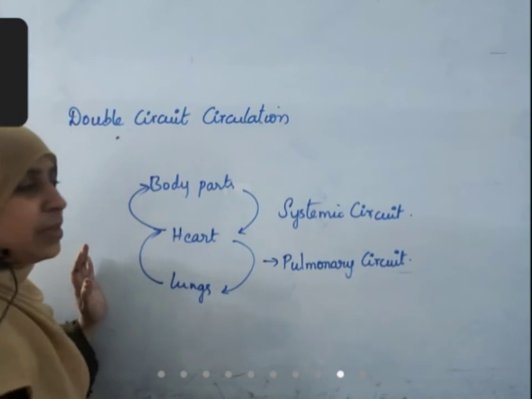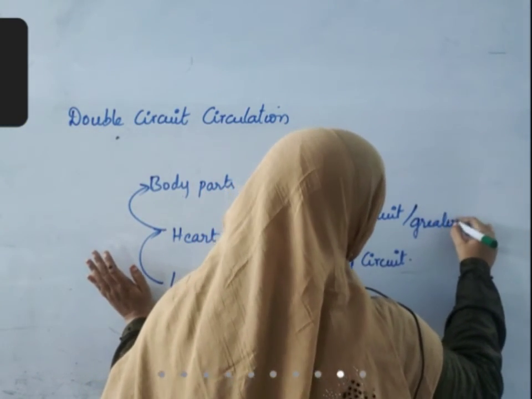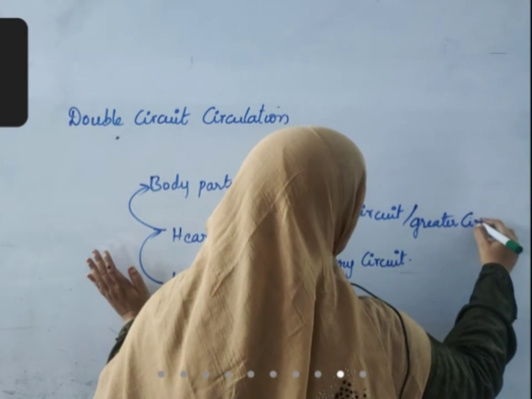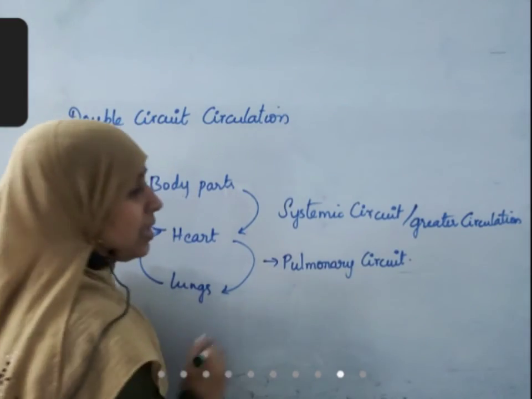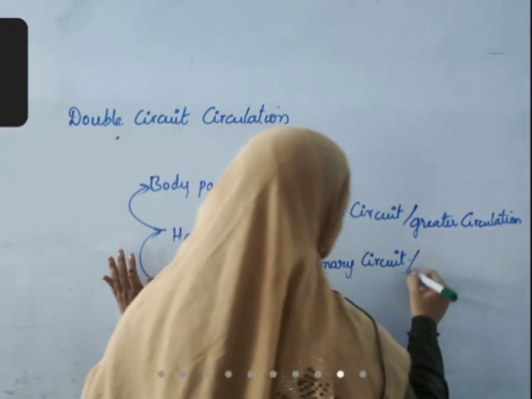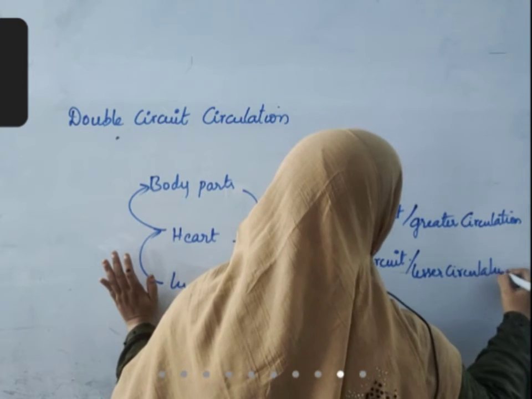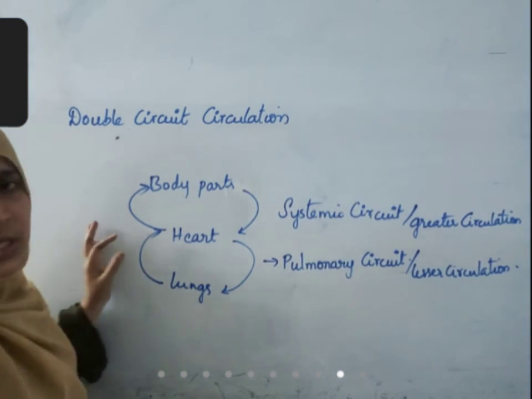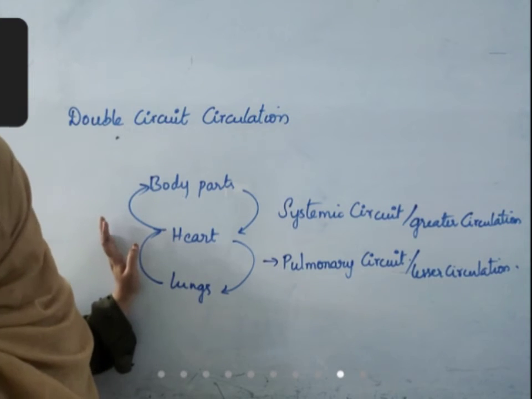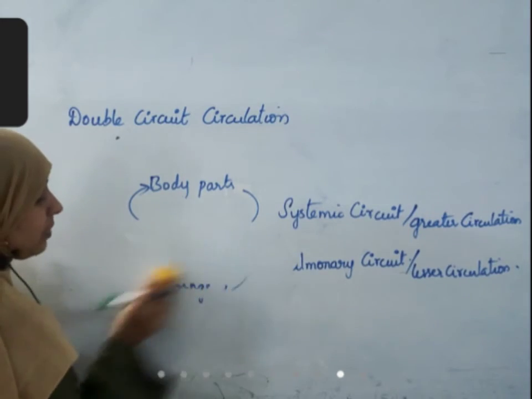Systemic circulation is also called as greater circulation. And pulmonary circuit is also called as lesser circulation because it only goes to lungs, not to distant parts. Okay, but all organisms do not have double circuit circulation.